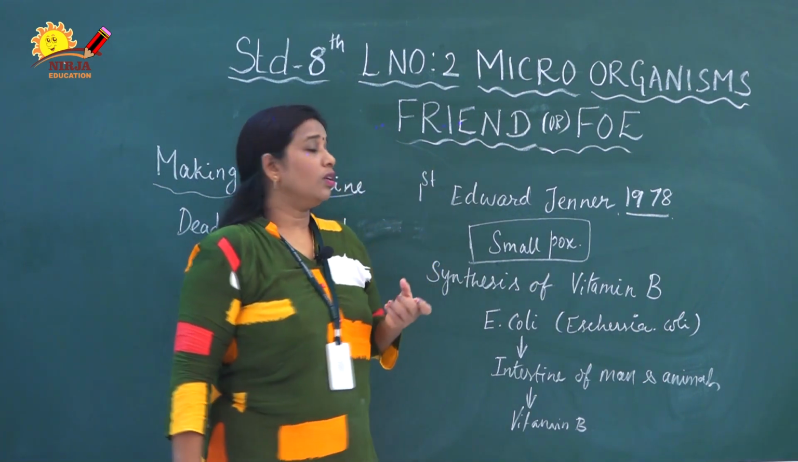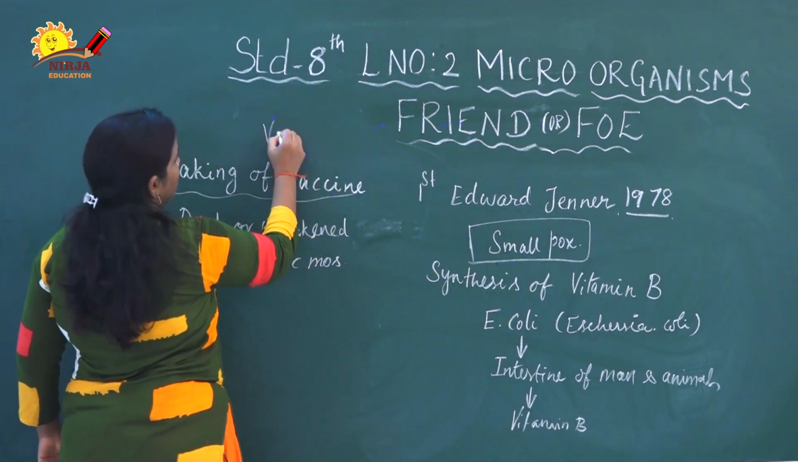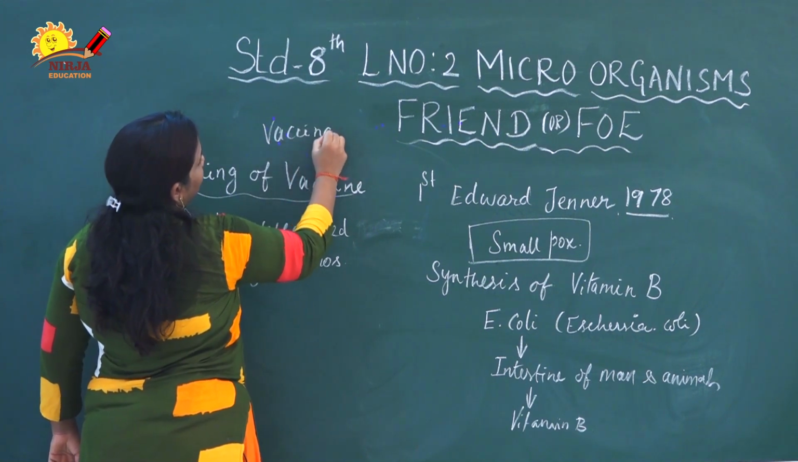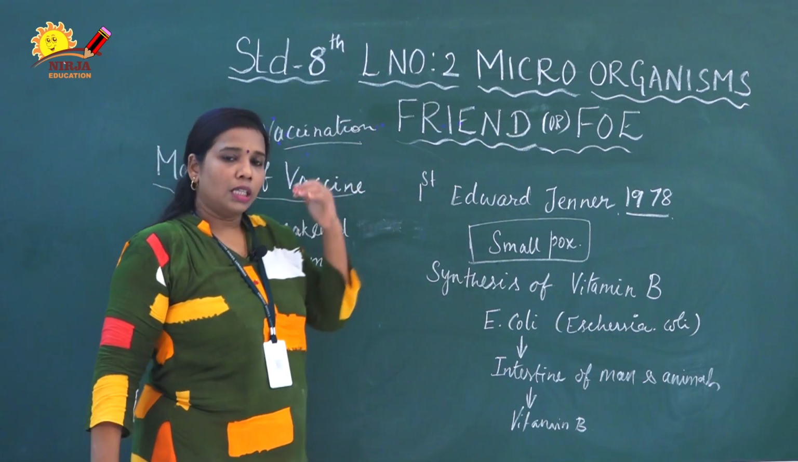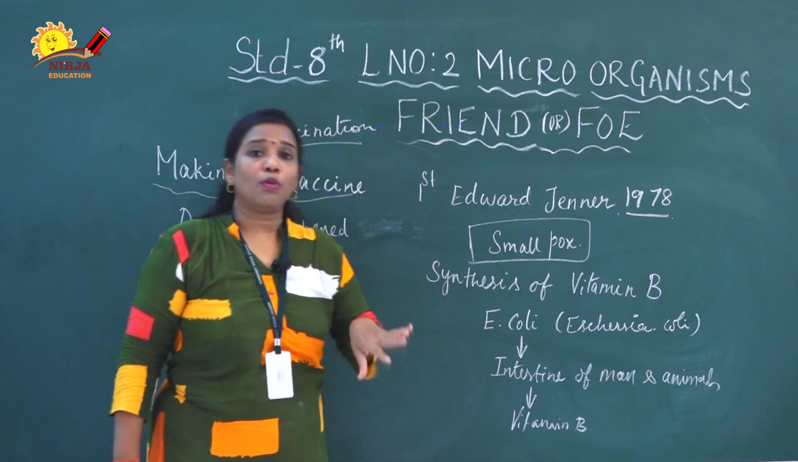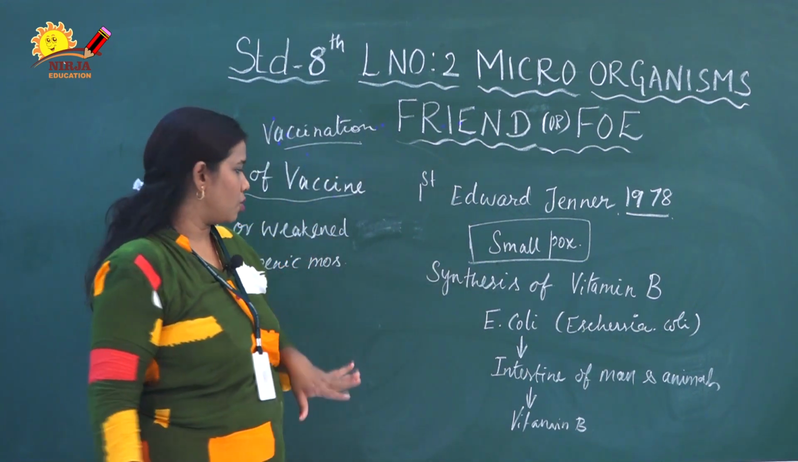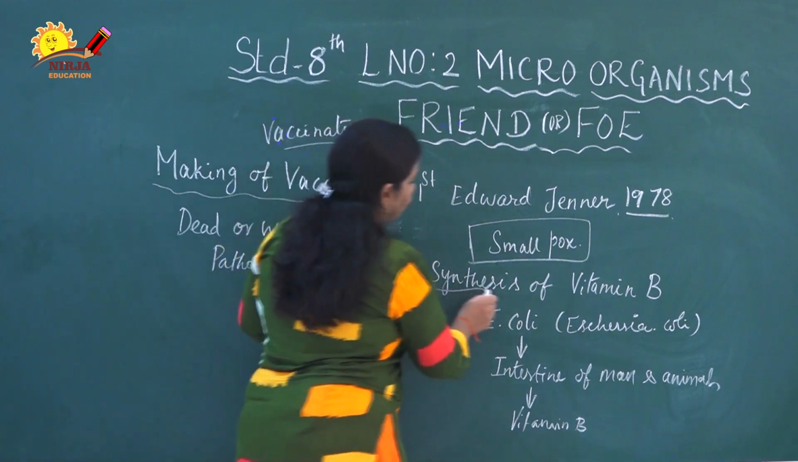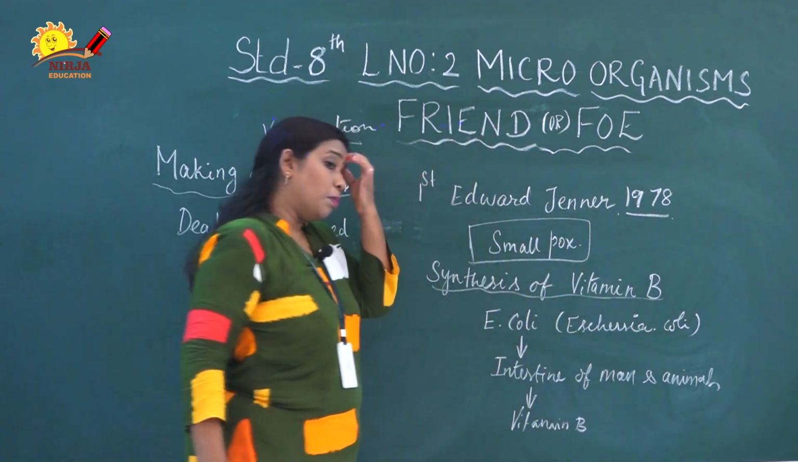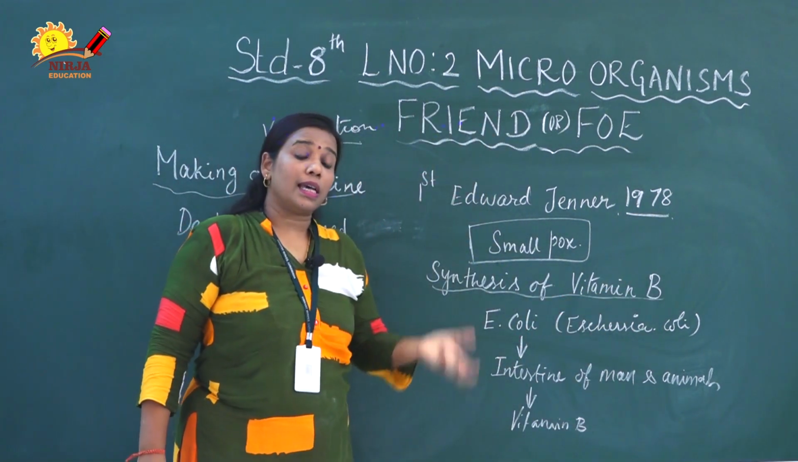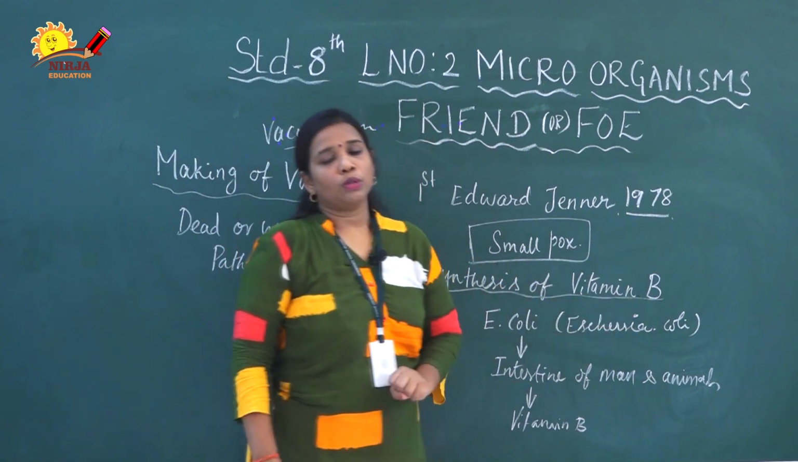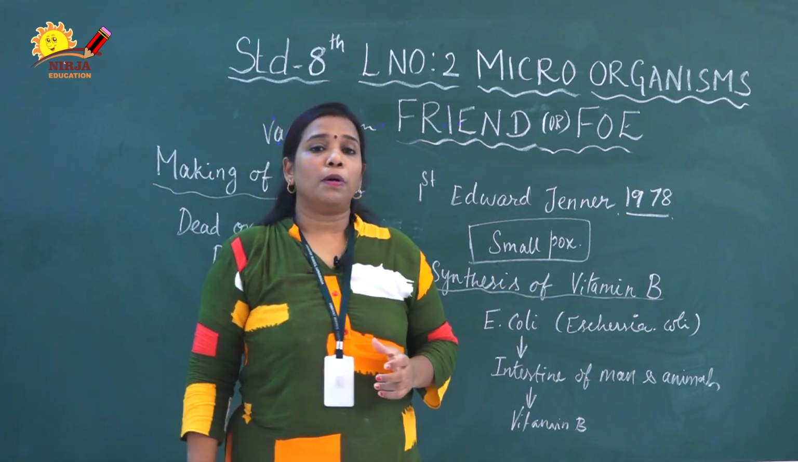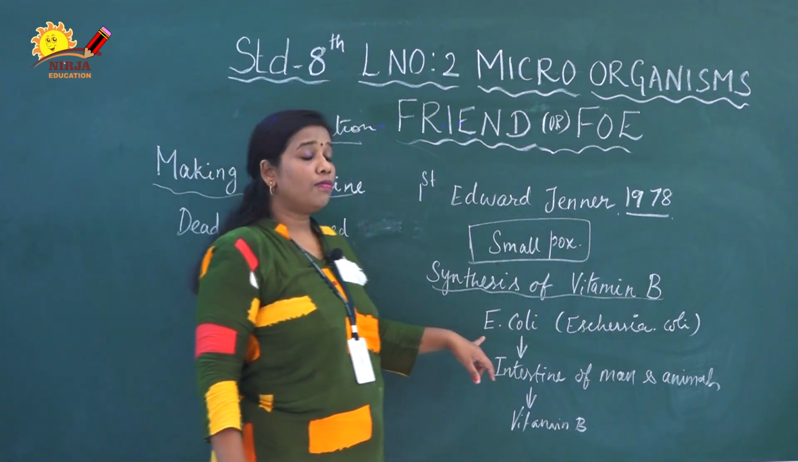Next we should know the meaning of the word vaccination. Vaccination is the process of taking a vaccine. This vaccination we can take before the disease comes. So it is a preventive measure. Next is the synthesis of vitamin B. In our body certain vitamins are synthesized on their own. One of them is vitamin B. This vitamin B is prepared in our body with the help of certain bacteria.